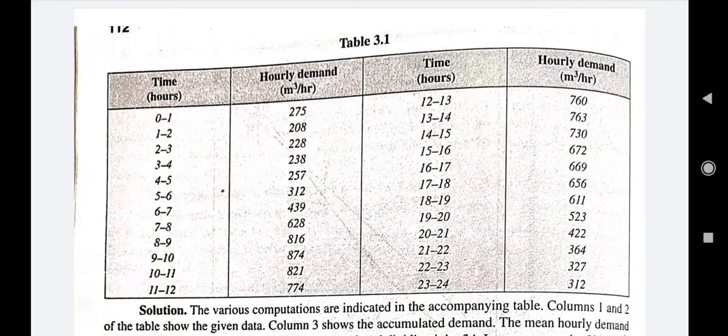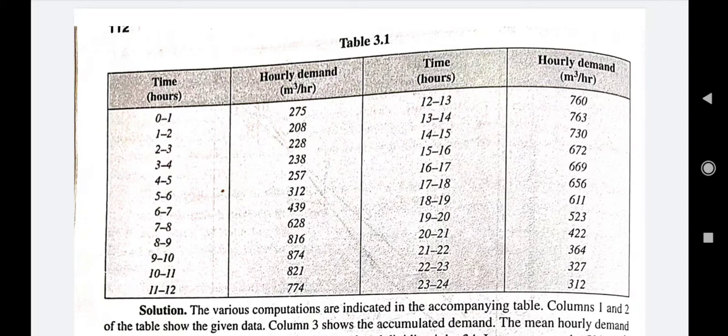In the wee hours of the night, the hourly demand in meter cube per hour is on the lower side, and as soon as the clock strikes the 6 a.m. to 7 a.m. mark, the requirement starts to rise. After 1 or 2 p.m. the requirement starts to go down, and it again increases in the evening, and then falls towards the end of the day, right? So you can see the hourly fluctuation in the water demand in meter cube per hour.